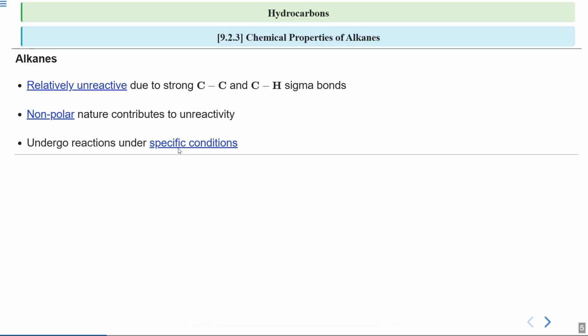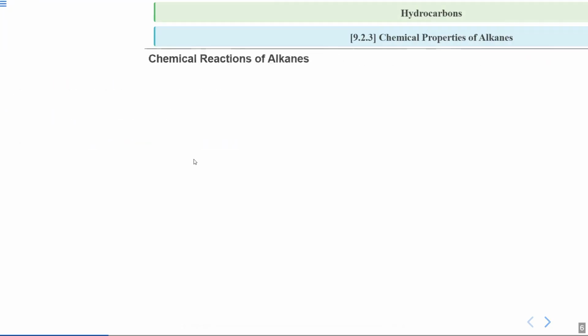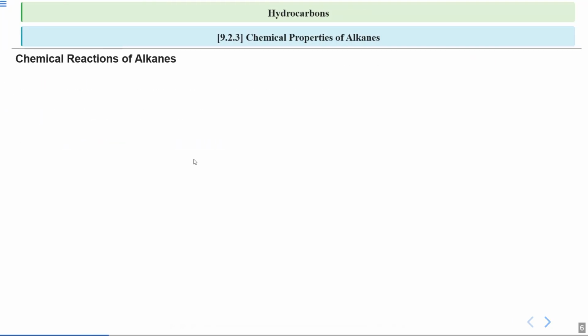Despite their unreactive nature, alkanes can undergo reactions, but only under specific conditions. This means that certain factors like high temperature or the presence of a catalyst are needed to initiate reactions regarding the alkanes. So here we have some reactions of alkanes.